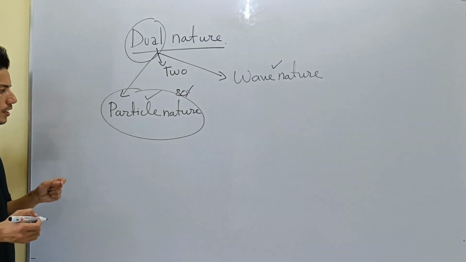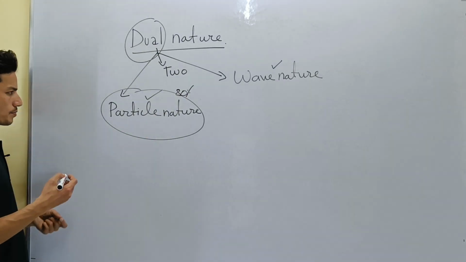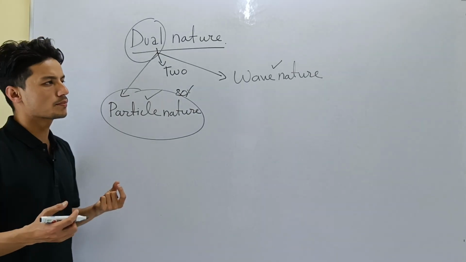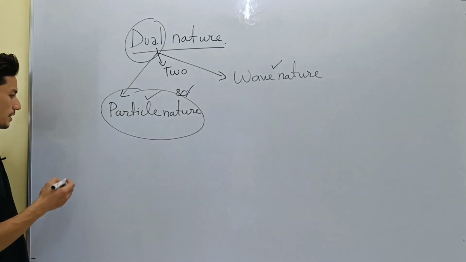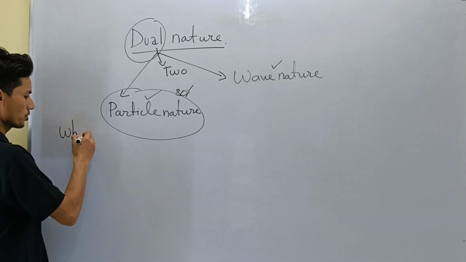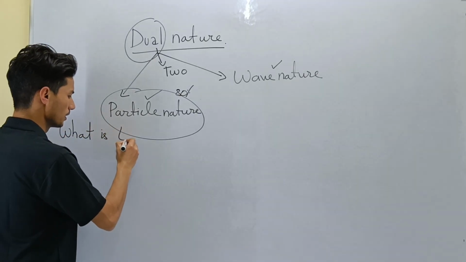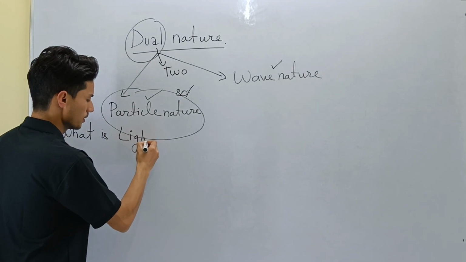Now let us define what light is, because we are going to start about light, so we need to know what light is. So what is light? A very important question. What is light?